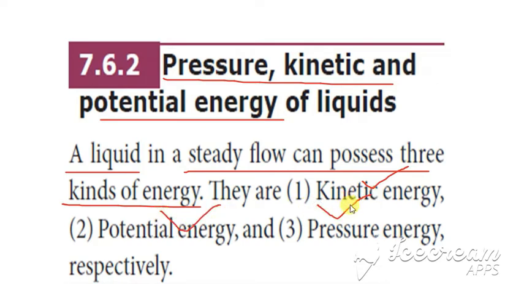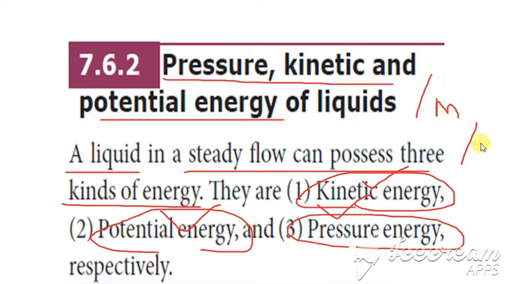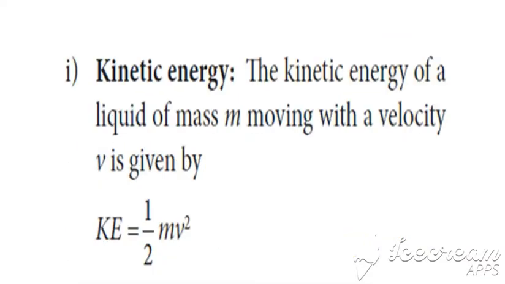So what we are going to do in this is, first we have to take the formulas of kinetic energy, potential as well as pressure energy, and for each one we are going to divide by mass and divide by volume, and we are going to find the value per unit mass, per unit volume. Clear? So first, taking the kinetic energy, the formula is given by kinetic energy is equal to half m into v square.